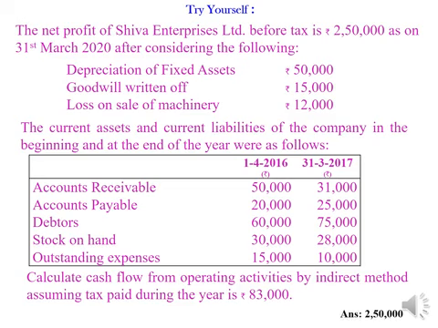The final answer should be rupees 2,50,000. Net cash flows from operating activities should be 2,50,000. Okay. Pause it and write down.